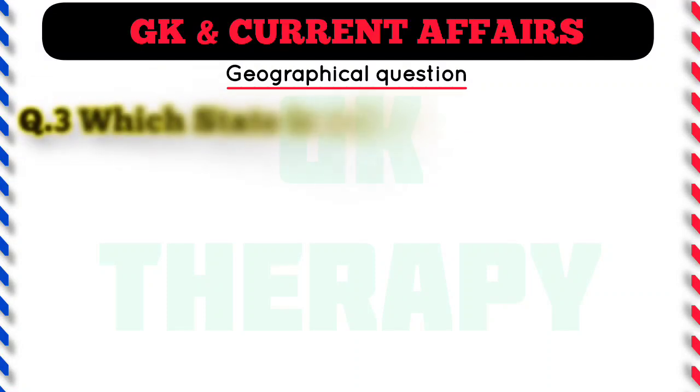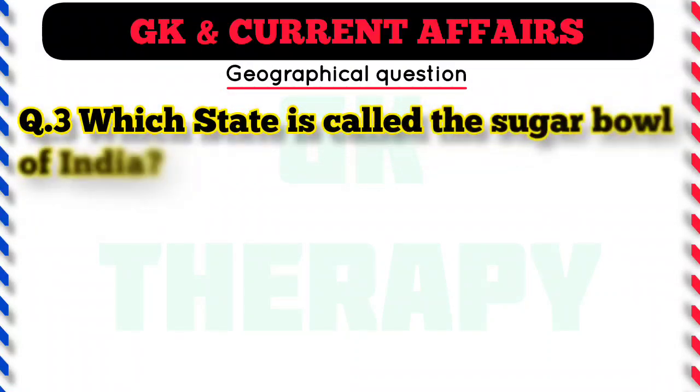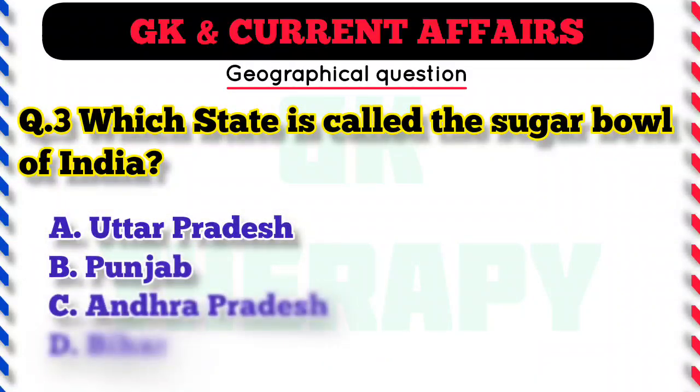Question number 3. Which state is called the Sugar Bowl of India? A. Uttar Pradesh, B. Punjab, C. Andhra Pradesh, D. Bihar.